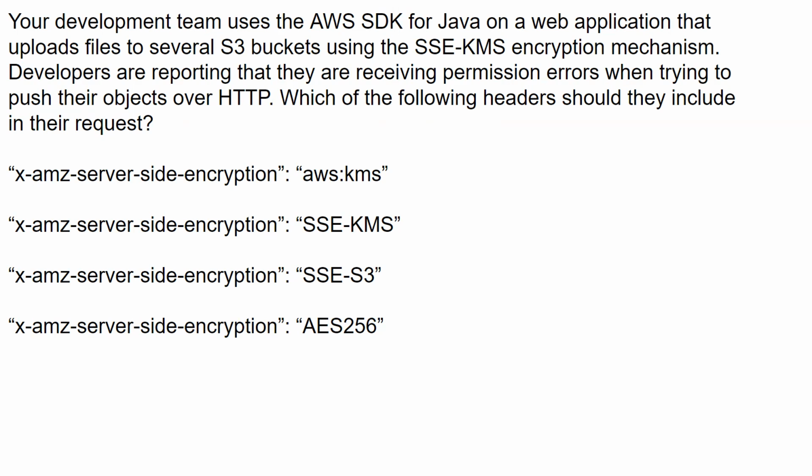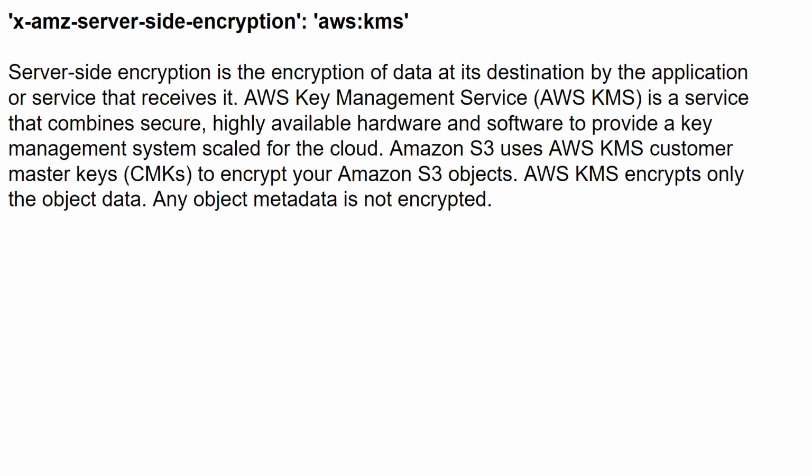Which of the following headers should they include in their requests? X-Amz-Server-Side-Encryption: aws:kms, SSE-KMS, SSE-S3, AES256. X-Amz-Server-Side-Encryption: aws:kms.